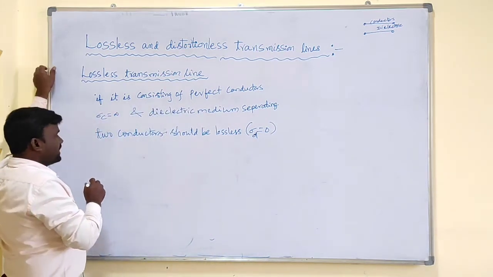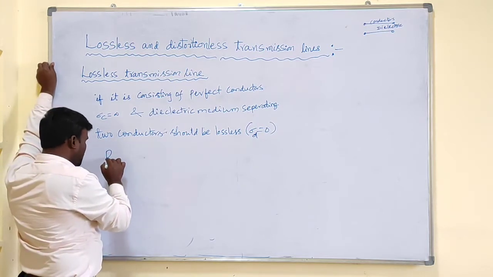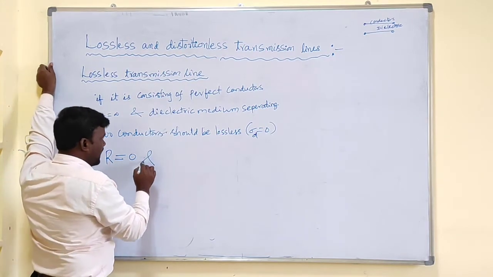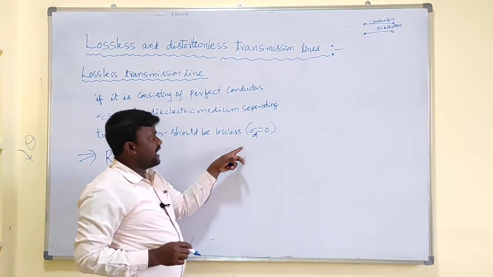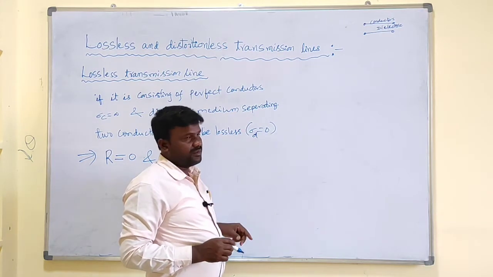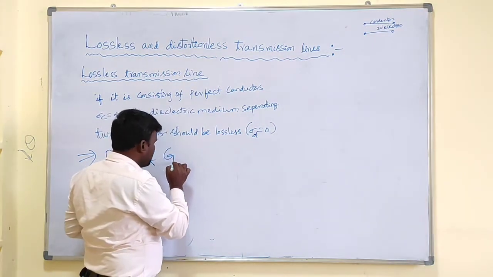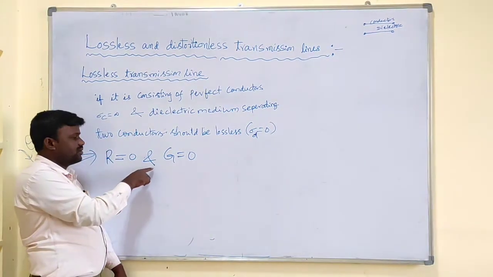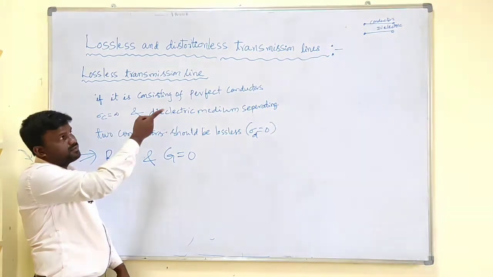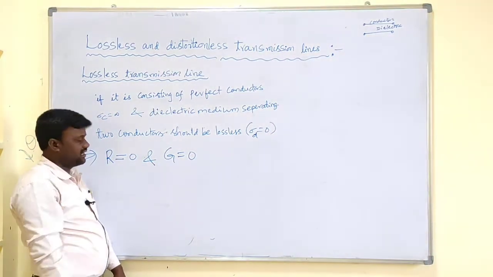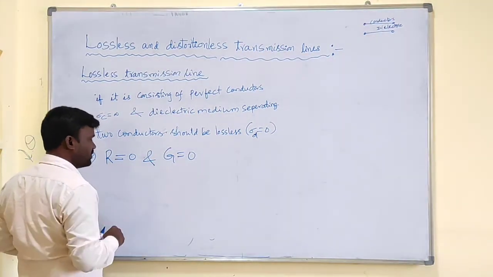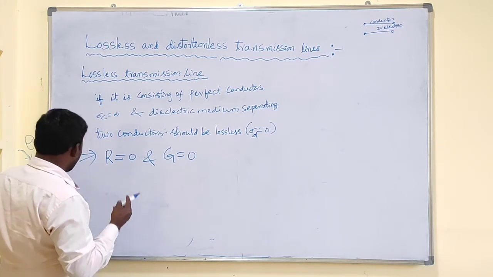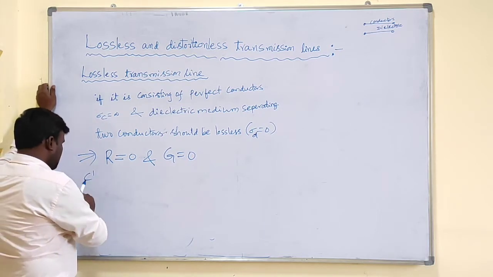As sigma c is infinity, the resistance on the line is 0. And as the conductivity of the dielectric medium is 0, the conductance should also be 0. Remember one thing, we can't write here R equal to 1 by G. R is the resistance of the conductors, whereas G is the conductance of the dielectric medium. So R equal to 0 and G equal to 0 for a lossless line. Now we can derive the characteristics for the lossless transmission line.